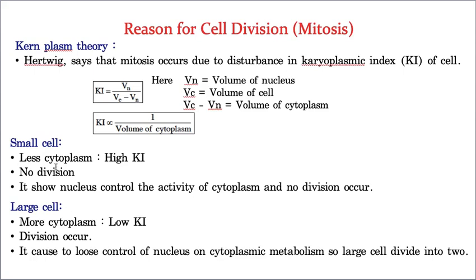But in large cells, the cytoplasm becomes more, whereas the nucleoplasm, that means karyoplasm, becomes less. So such a small amount of nucleoplasm cannot control the metabolic activities of such a big amount of cytoplasm. That's why these large cells usually participate in cell division.